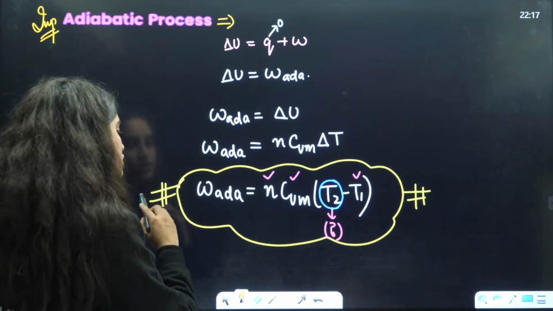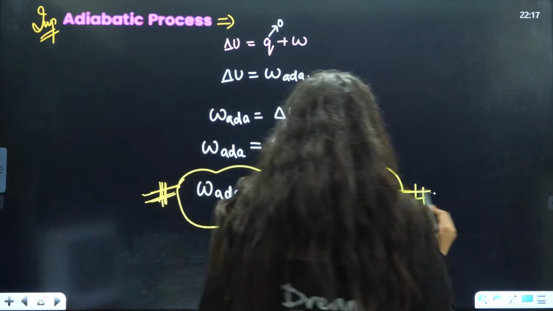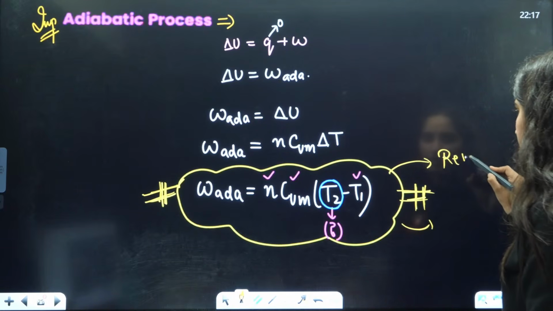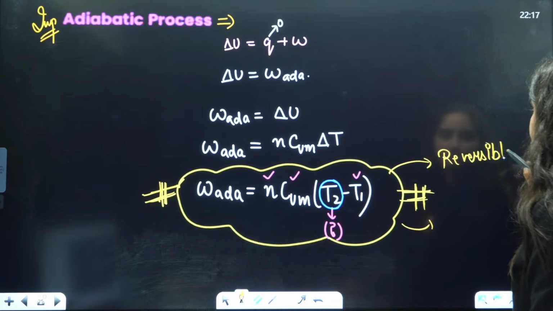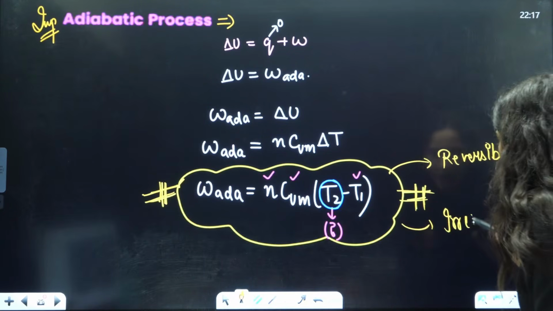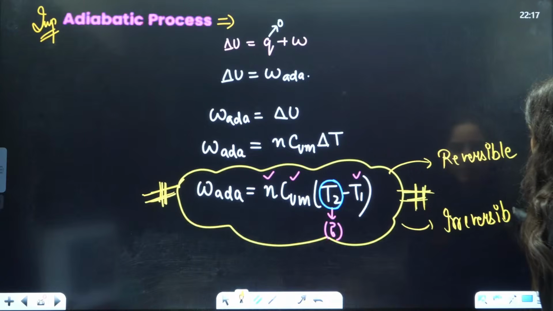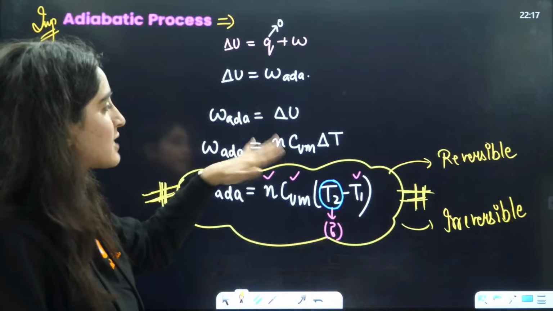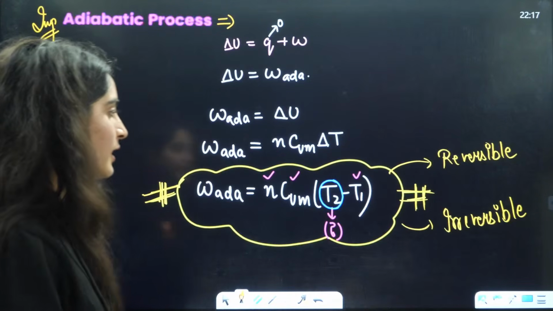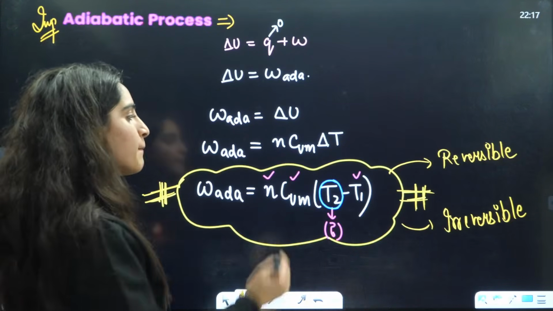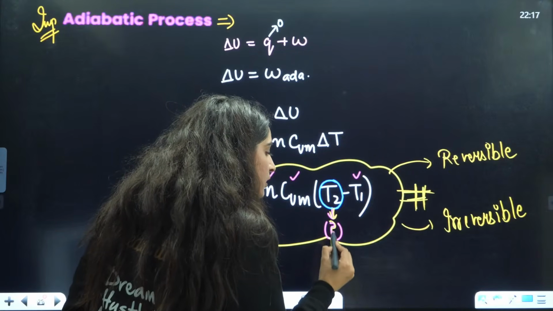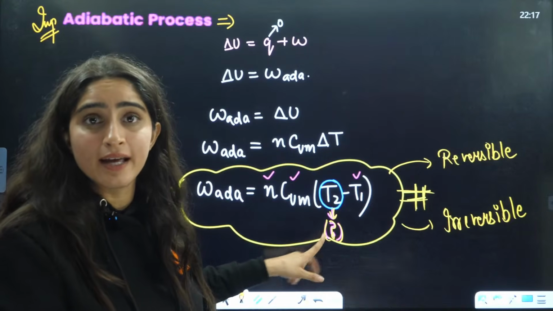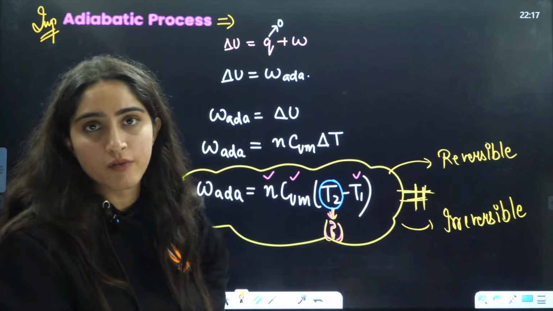Now, simply remember this formula, and this formula is applicable both for reversible and irreversible. Ma'am, what are you saying? You were telling us the formula is different for reversible and irreversible, and now you are saying the formula is the same. Ma'am, how can you say that? Right? Okay, I'll tell you why I'm saying that. Because the way T2 is calculated is different for reversible and irreversible.